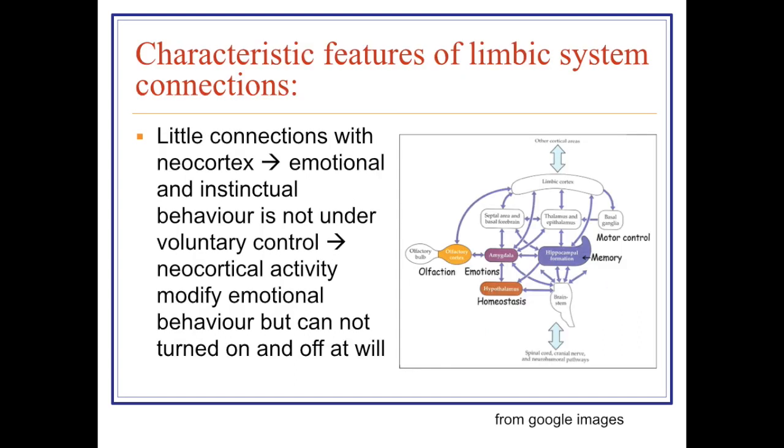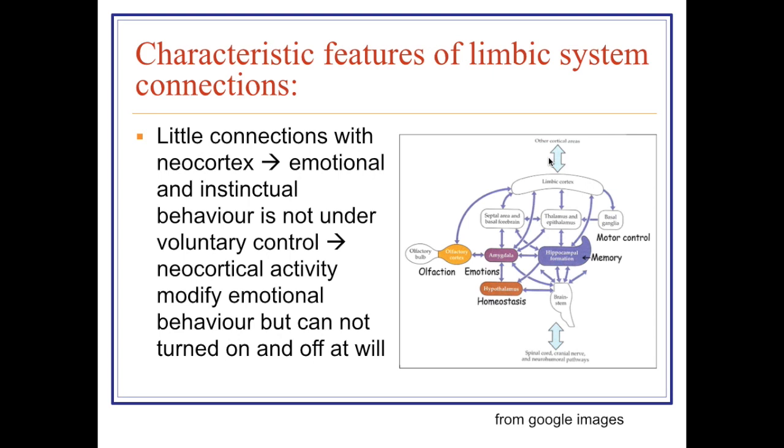Now, various characteristic features of the limbic system. The limbic system has few connections with the cerebral cortex. This is the reason why our emotional behavior, our instinctual behavior, is not completely under the control of our cerebral cortex. Neocortical activity can modify our emotional behavior, but it cannot switch it on or off.